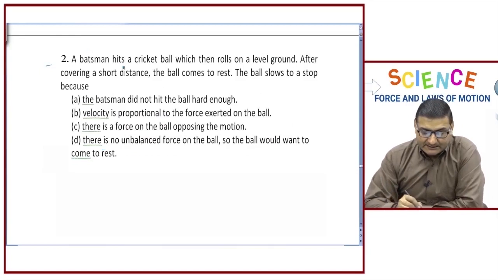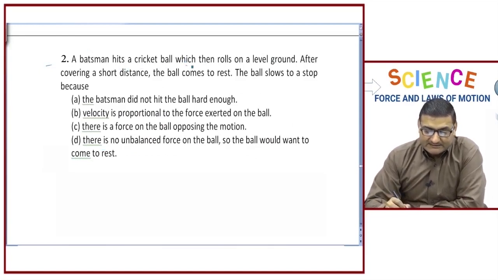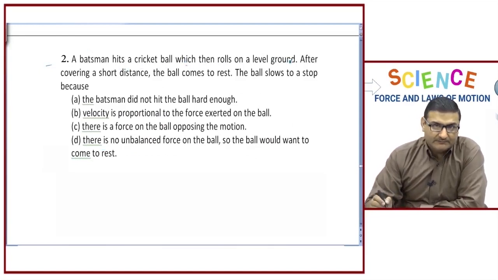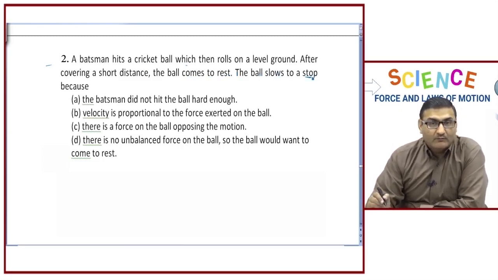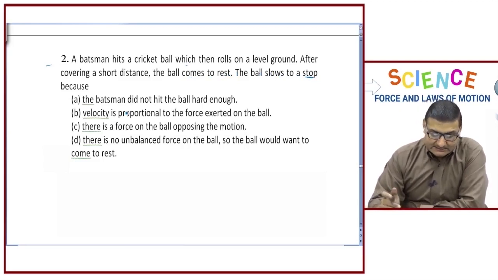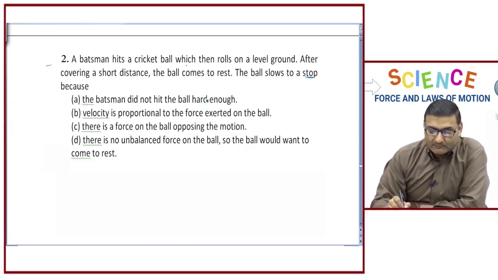A batsman hits a cricket ball which then rolls on level ground. After covering a short distance, the ball comes to rest. The ball slows to a stop. Why? There are four options given to us, and we need to select the right answer. The first reason given is the batsman did not hit the ball hard enough. Of course, we know this is not the possible reason.